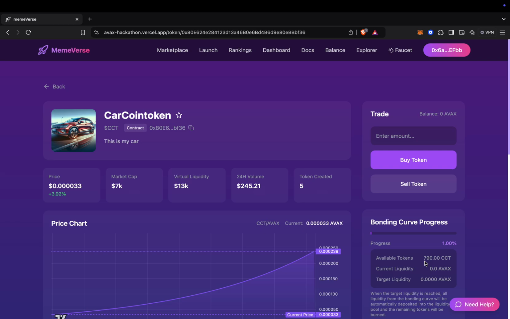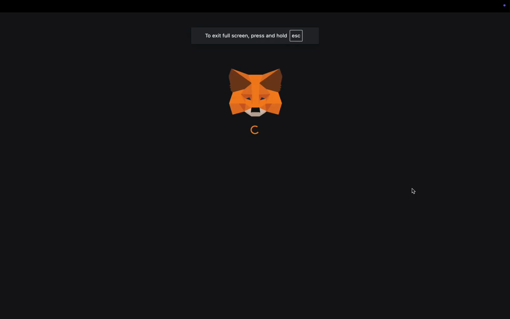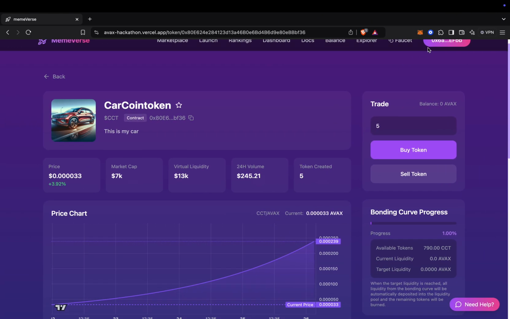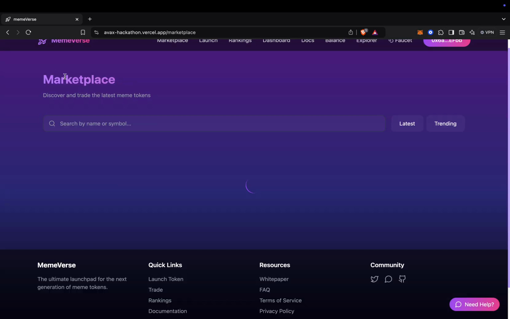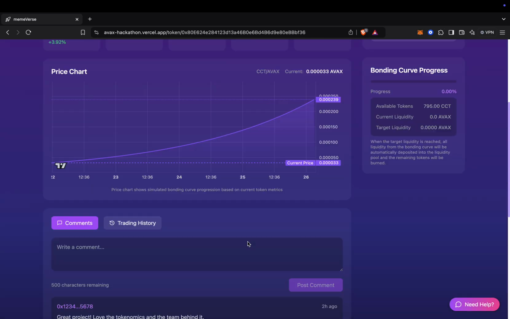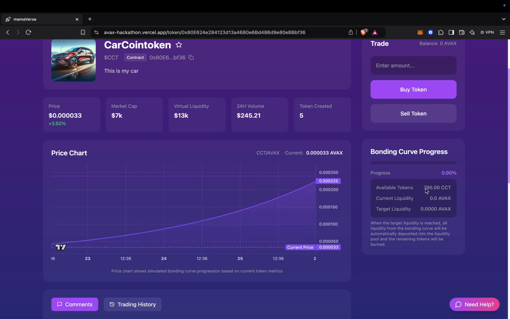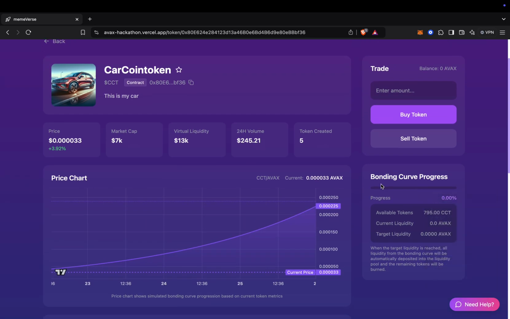As you can see here, the number of available tokens is only 790, and the bonding curve has progressed a bit. Now, if you want, we can sell tokens as well. We can sell 5 tokens. If we click confirm over here, we'll wait for the transaction to get confirmed. The transaction is pending right now, but it's confirmed. So we go back, refresh the page, and go back into our token, and we can see that the available tokens are 795, and the bonding curve progress has gone back down.